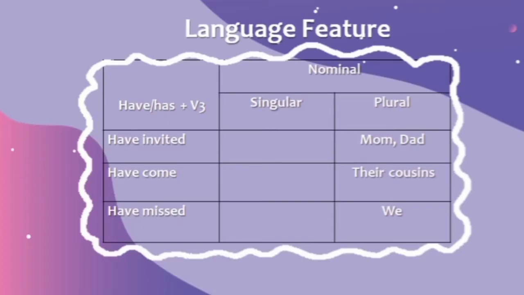Okay, the next is the language feature of the present perfect tense. When we make a sentence with a plural subject, we use have. And when we make a sentence with a singular subject, we use has plus past participle or verb 3. So when we make a sentence with a plural subject, we use have. And when we make a sentence with a singular subject, we use has.